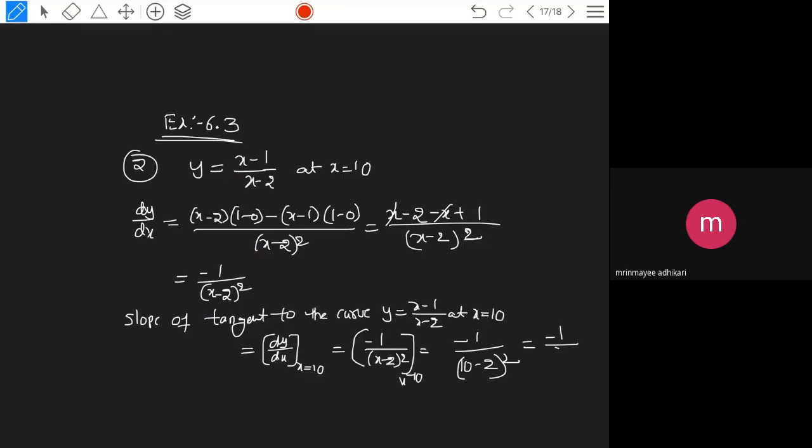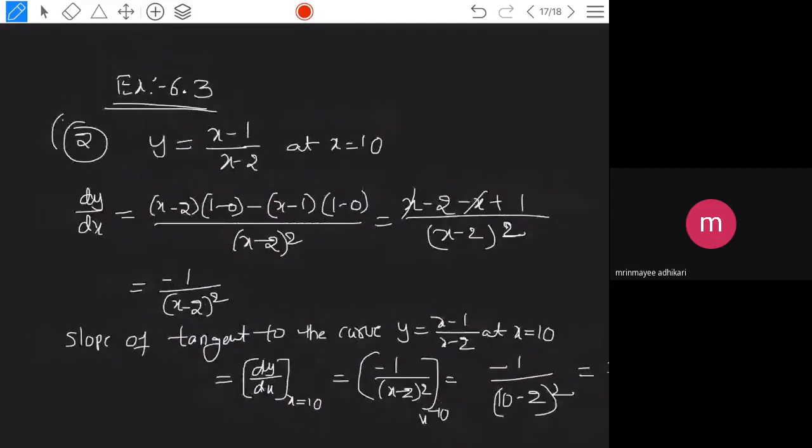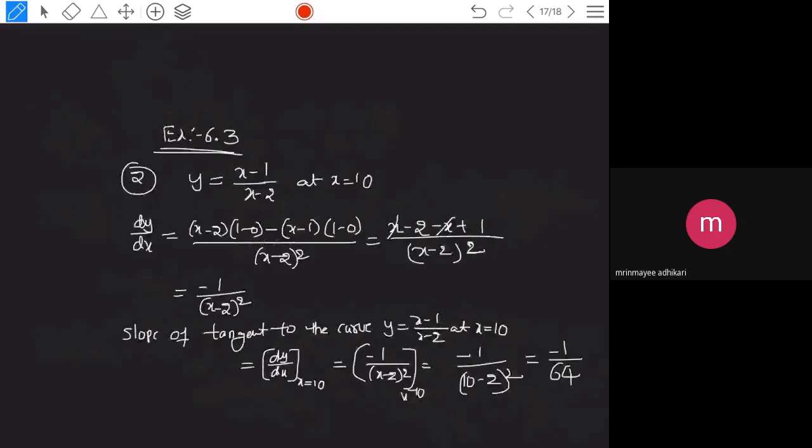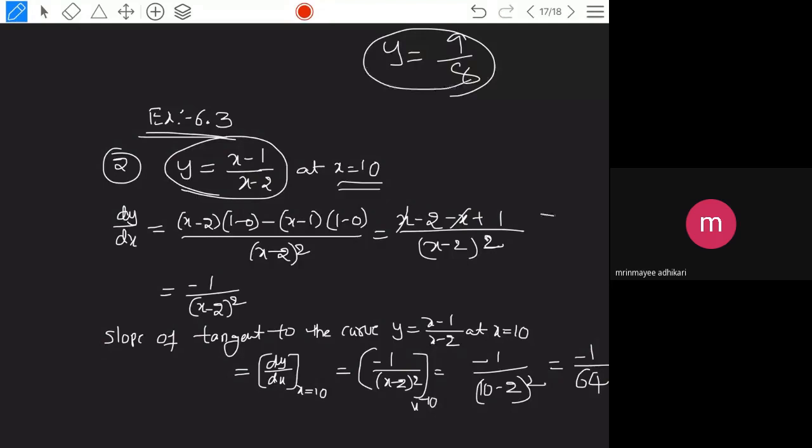If you want to find out the equation, suppose for this question the question is asking you to find out the equation of the tangent, what you have to do, can anyone say? Substitute x is equals to 10 in this equation. So the y value you are going to get, y is equals to 9 by 8. That is the point on the curve where the tangent touches.